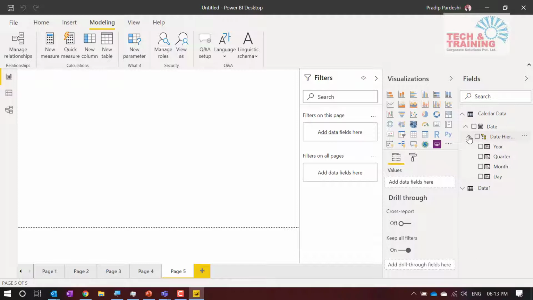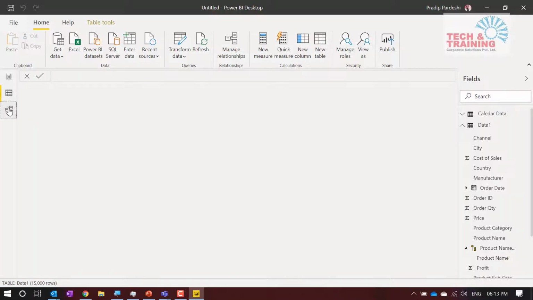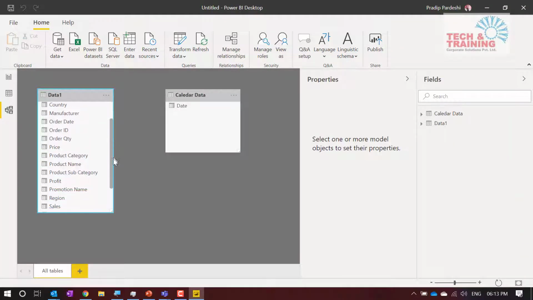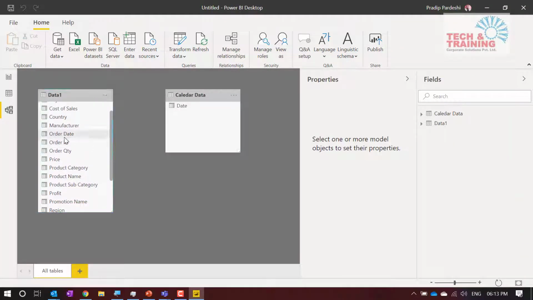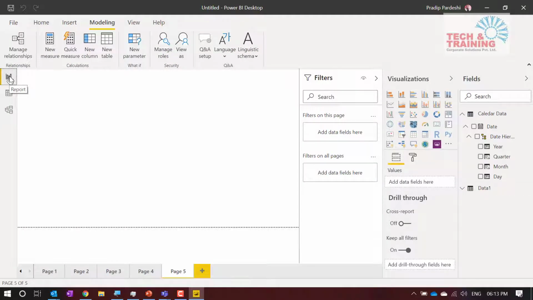What we are going to do here, the next thing that I am going to talk about, is this calendar date I have created. I can simply go to my relationships, and here I can connect this date with this date. Simple. Now I have created the calendar date and connected them in a relationship.